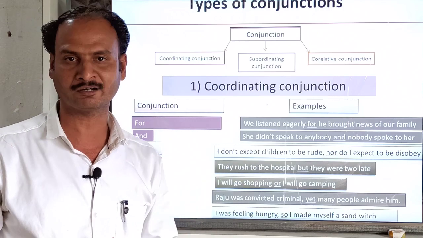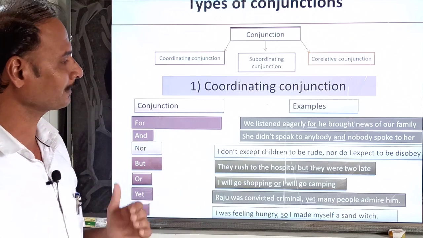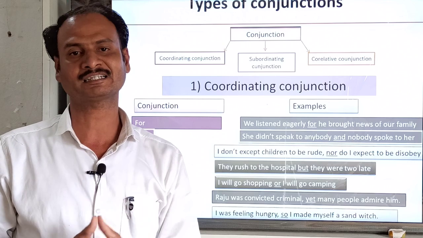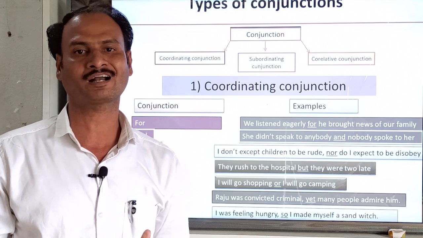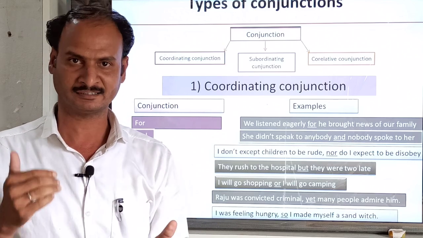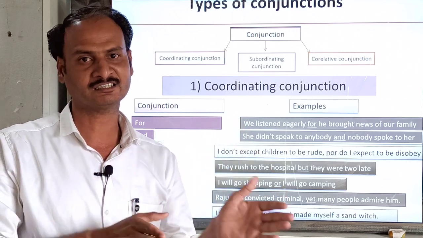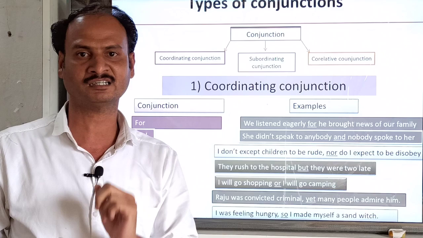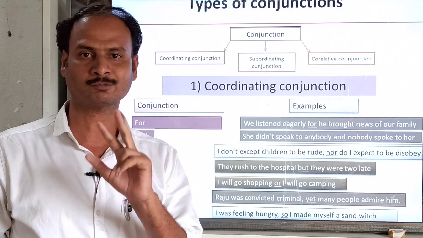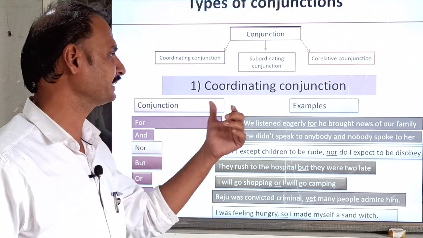In the name there is a meaning of the conjunction. What is meant by coordinate? Most of the time we say, I am going to coordinate with this person. Coordinate means to help. The conjunction which helps to connect both words, both sentences or both clauses is called the coordinating conjunction.